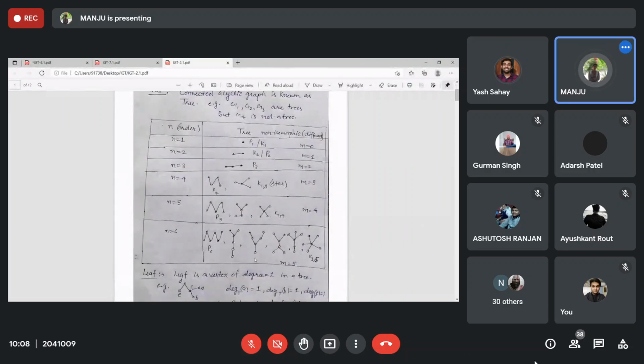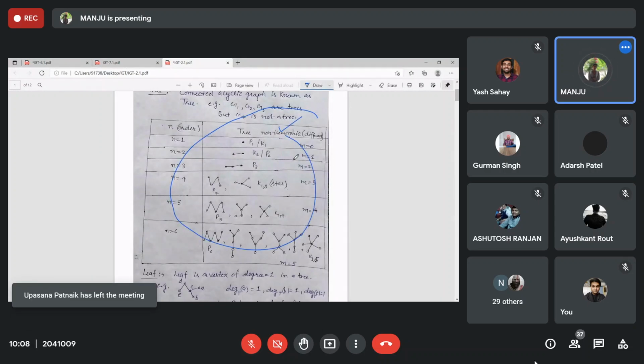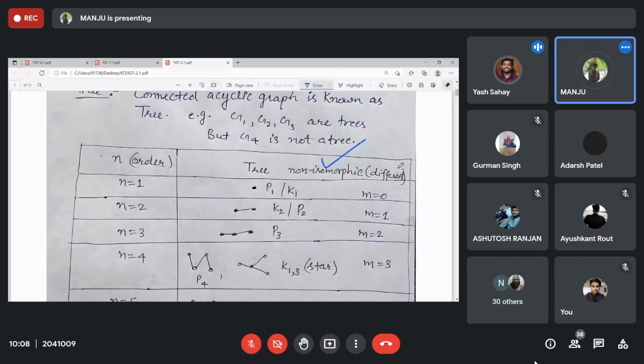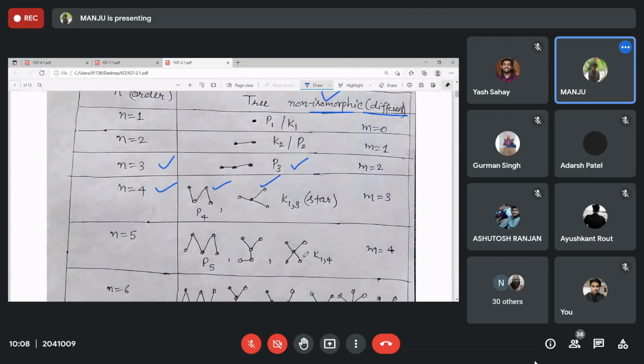See here, all the non-isomorphic trees I have written, right? Is it visible? Corresponding to n is equal to 3, there is 1. N is equal to 4, there are 2. N is equal to 5, there are 3.